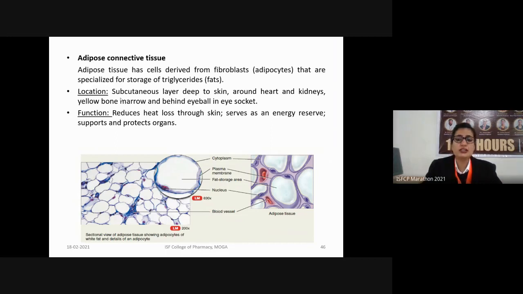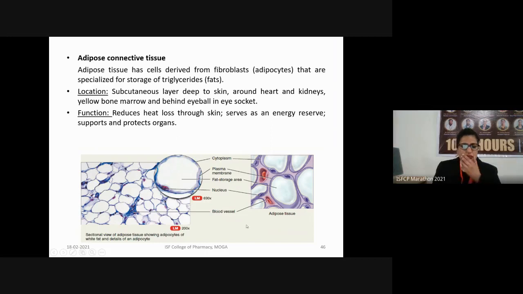They also serve as the energy reserve, as the fat is stored in the adipose tissue. So that's why they reserve this fat, and whenever fats are broken down, the energy is released in the form of ATP. Its function is also to support and protect the organs where they lie.